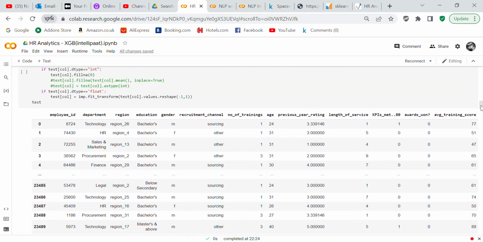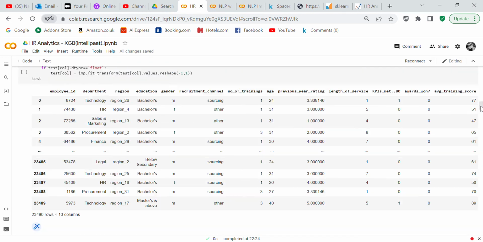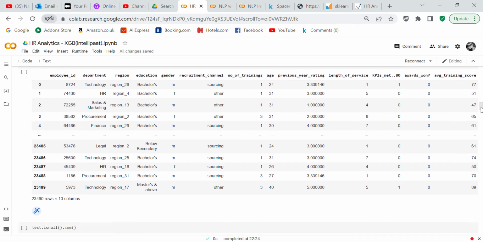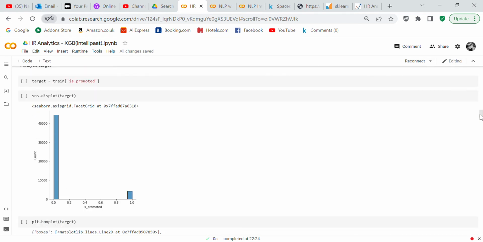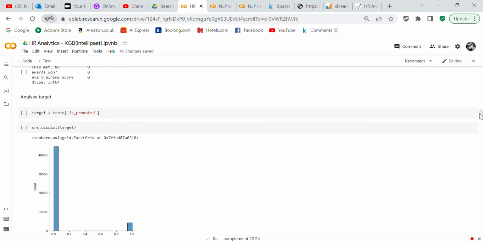So now you can see the test where we filled in the missing values. Now we check to see if we have any more null values in test, and no, we don't have any more null values in test. So now what we're going to do is analyze the target.